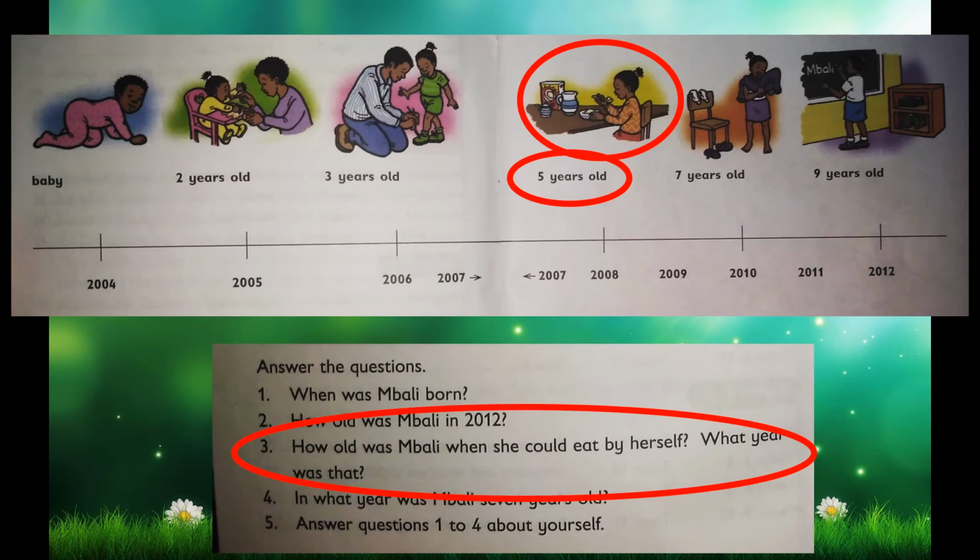Now remember, a timeline works like this. There where you see the line, the picture fits with that line. And underneath that line is the date. So, Mbali could eat by herself at 5 years old, and she was 5 years old in 2008.